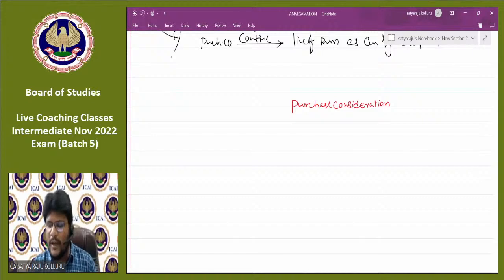We are going to spend very good time on this concept, because whatever problem you take up from the chapter amalgamation, the major typical issues are covered from this concept only, purchase consideration. So please give higher concentration for understanding this concept.